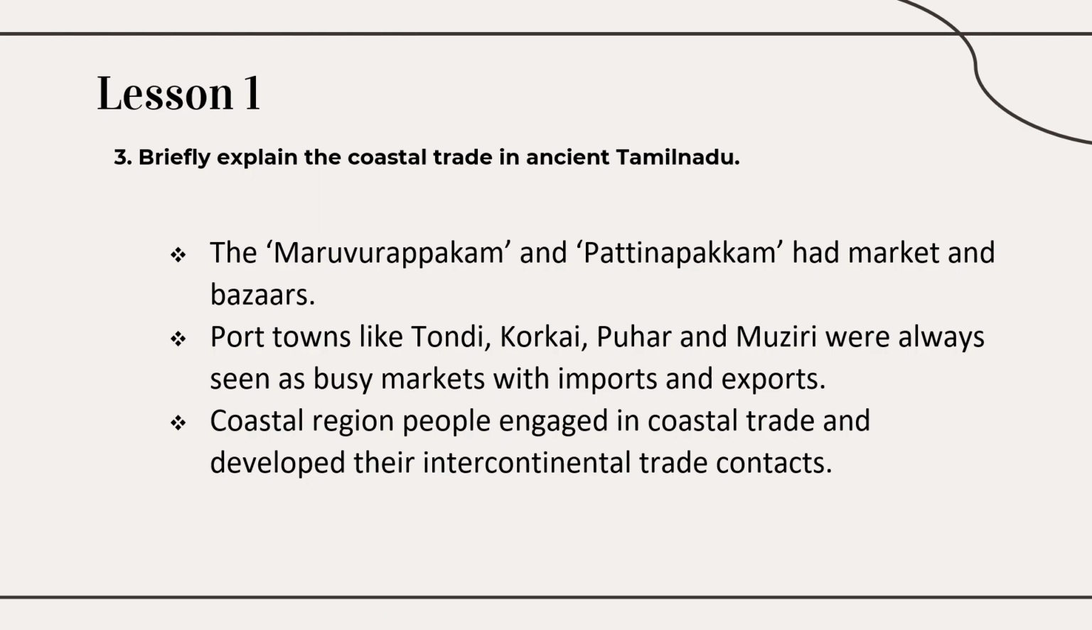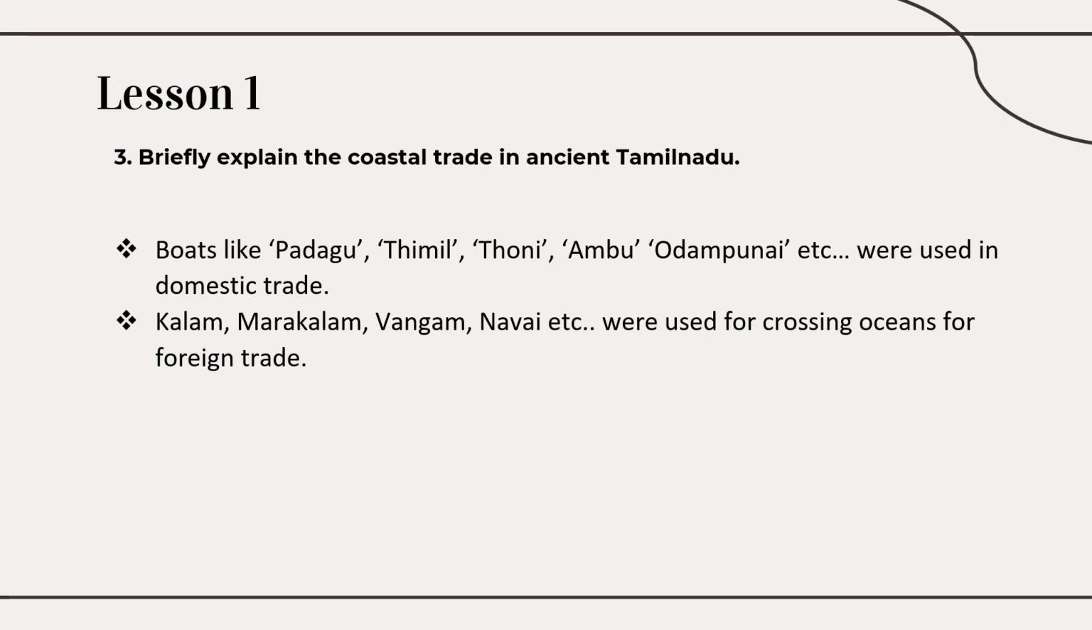Port towns like Tondi, Korkai, Puhar, Musiri were always busy with imports and exports, and coastal region people engaged in coastal trade, and they developed intercontinental trade contacts, that is, between the continents. Okay, and then what are the boats they have used for internal trade? Padagu, Timil, Thoni, Ambu, Odampokki, and then Kalam, Marakalam, Vangam, Nave, these all were used to cross the oceans for foreign trade. So this is also a very easy question.